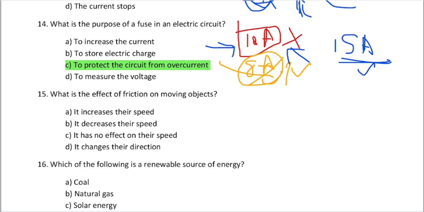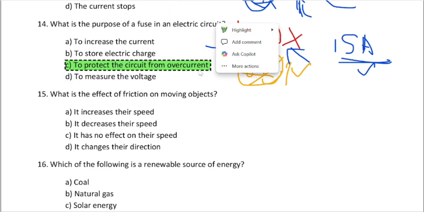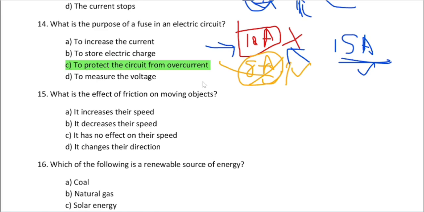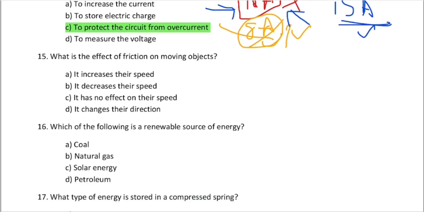What is the purpose of the fuse? To protect the circuit from the overcurrent, right? Overcurrent, not less current. Huh? A fuse can't increase the current. A fuse can't increase the current. It can just protect your devices, right?